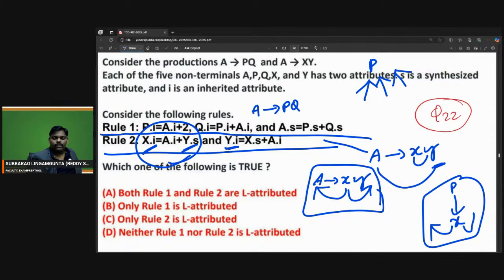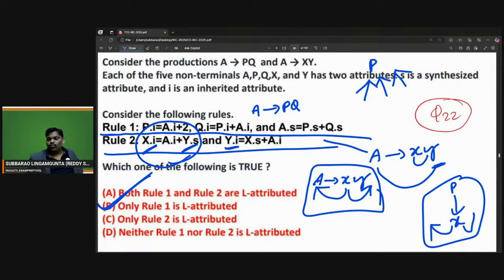Next one. Q is taking from sibling also, parent also, no problem. A is taking from both the children, no problem. I think rule 1 is L attributed. Rule 2 is not L attributed. B is the answer. Rule 1 is L attributed. Rule 2 is not L attributed.